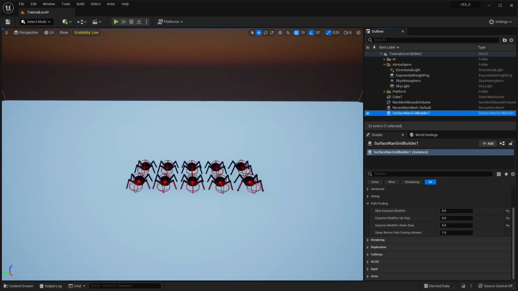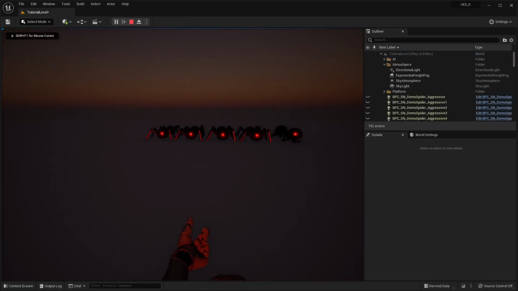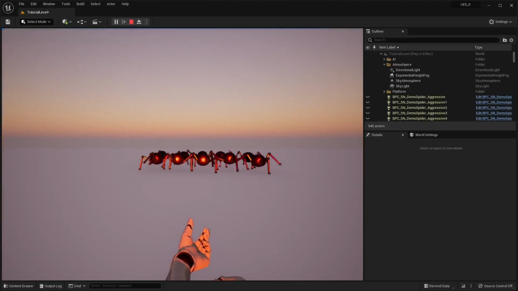And I also made all of these spider bots aggressive to make sure they always target me so we can see them pathing to the same location. So let's see how this looks once they kick in.